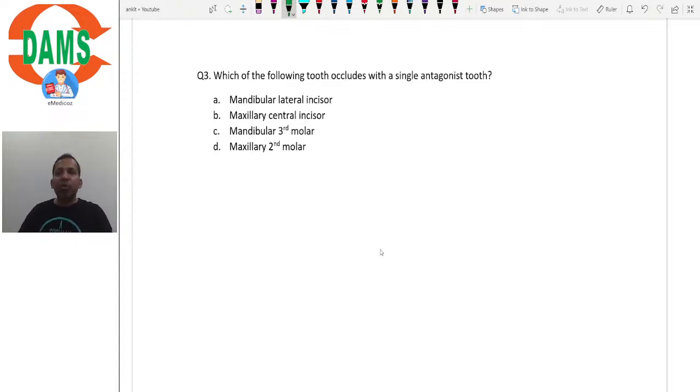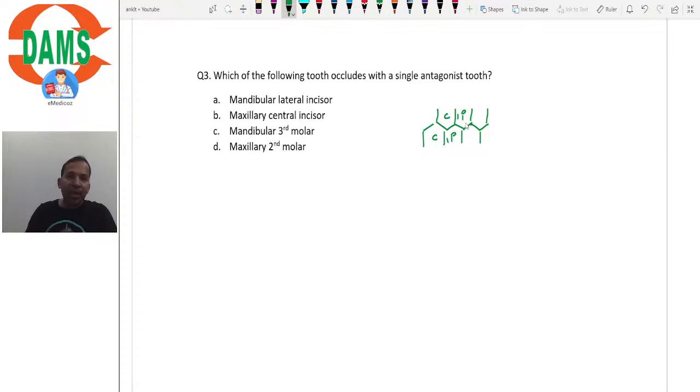So which of the following teeth occludes with a single antagonist tooth? Say, for example, let's take the upper canine. The upper canine occludes with the lower canine and the lower first premolar. Similarly, the lower first premolar occludes with the upper canine and upper first premolar. So any tooth will occlude with at least 2 opposing teeth.